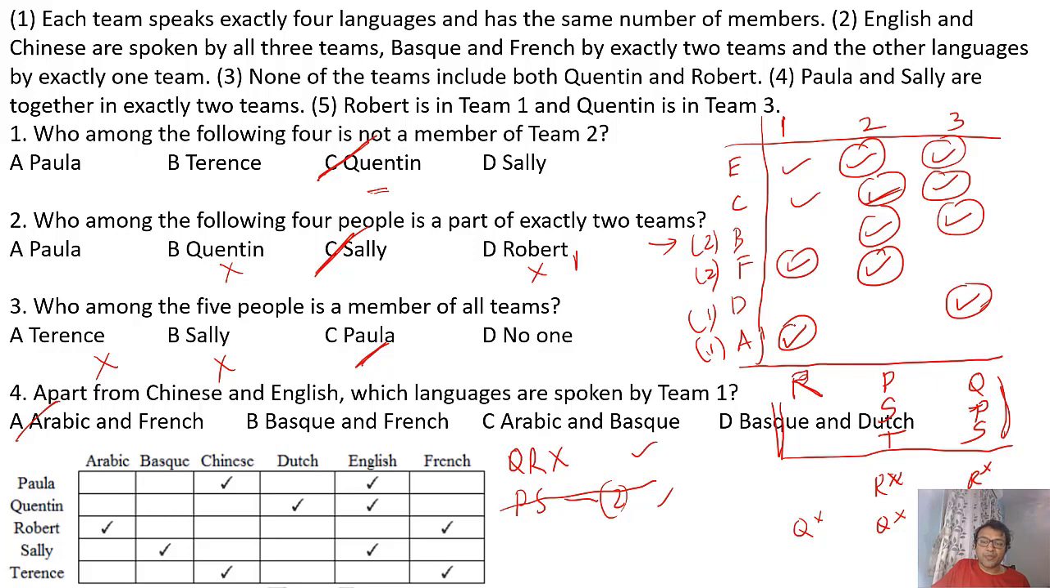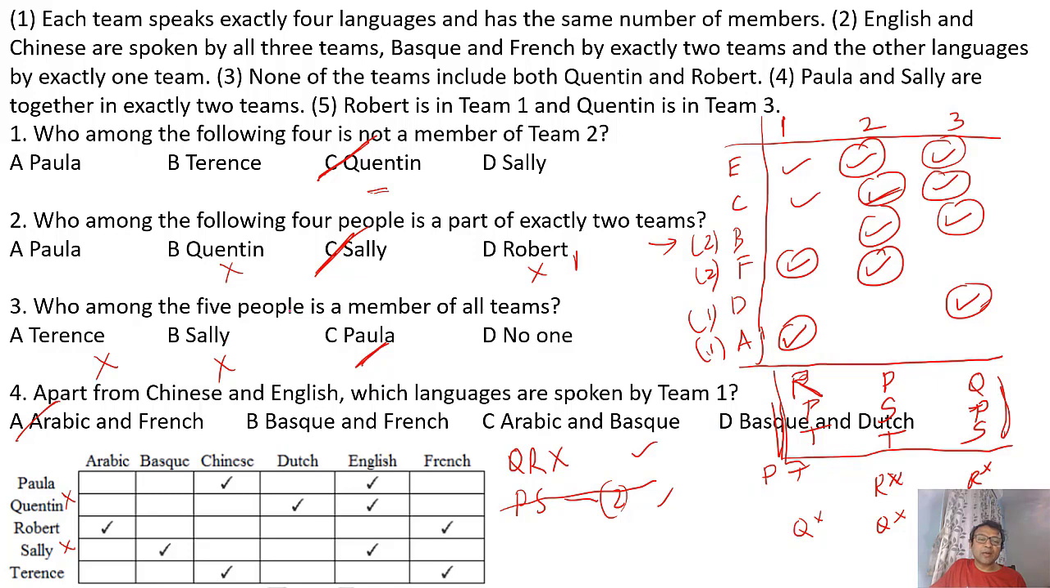So who else can it be? Let's look at each person. Paula has Chinese and English, so Paula is possible. I'll just write it down. Quentin has Dutch and English, but Dutch cannot be in team 1, so Quentin cannot be in team 1. Robert has Arabic, but Robert is already in team 1. Sally has Basque, Sally cannot be in team 1. And Terence has Chinese and French, so Terence can be. So the people in team 1 are P and T. So you get this whole data.